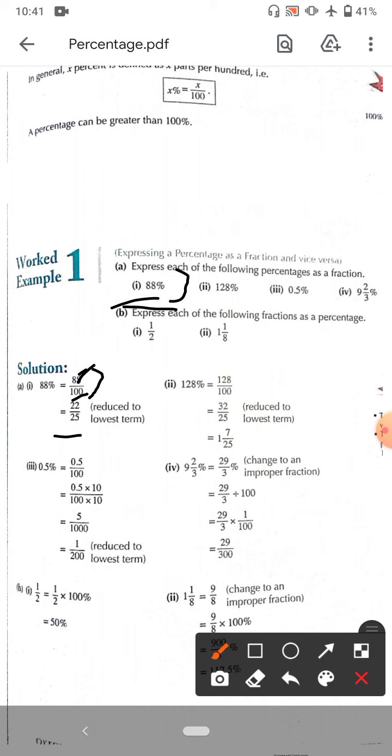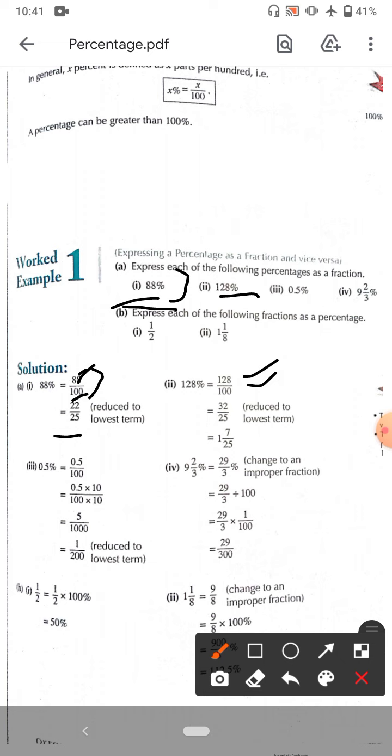Next is 128%. Same here is the percentage sign. So remove the percentage sign and divide it by 100. So it gives us 128 by 100. Now 128 by 100, again taking it into the lowest form, we get 32 by 25. Simply divide it by 4. 128 by 4 we get 32 and 100 by 4 gives 25.